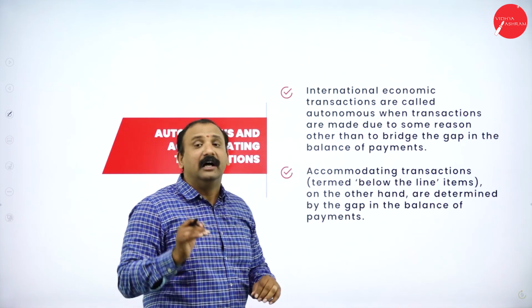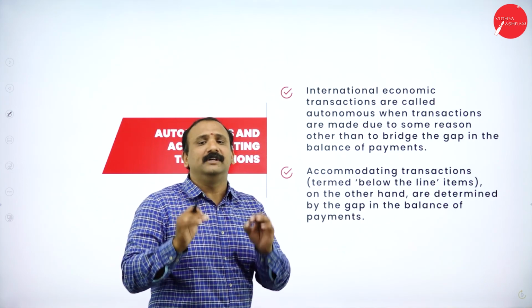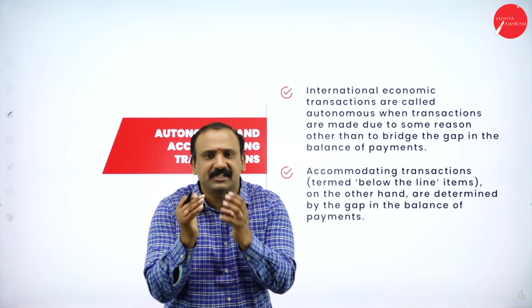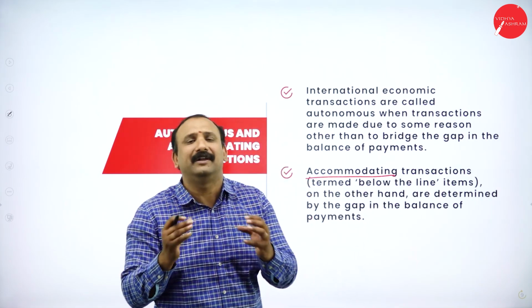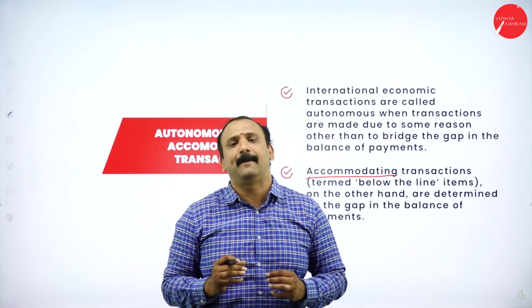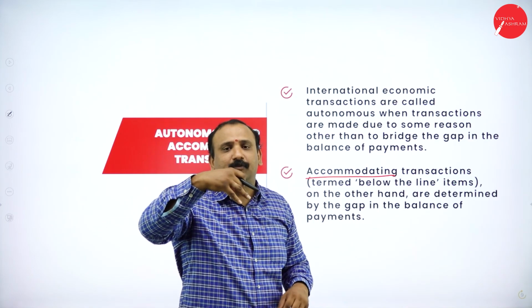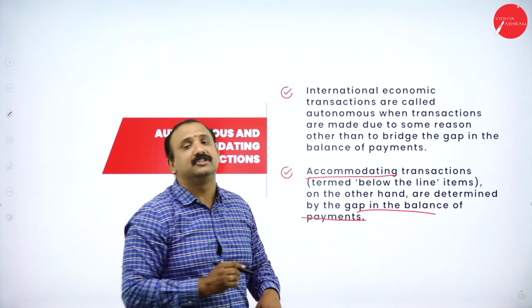The second factor, accommodating transactions. Now, below the line items. Why do we say that? Because we are going to determine the gap. When we try to understand the word accommodating itself, we are trying to accommodate, we are trying to bridge certain gaps. We are filling in certain factors that will help us balance the payments altogether, the gap in the balance of payments.